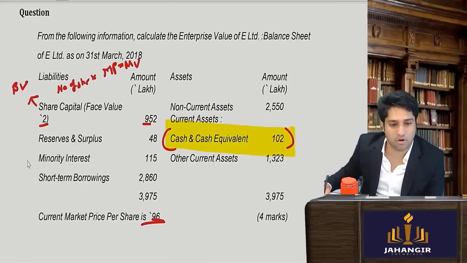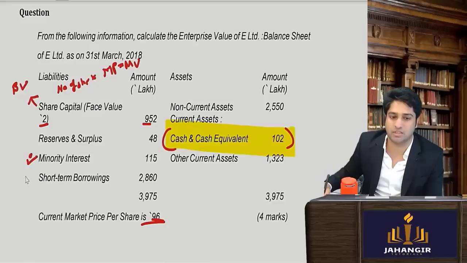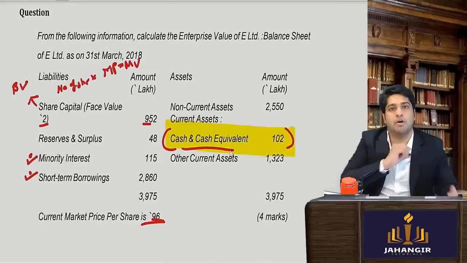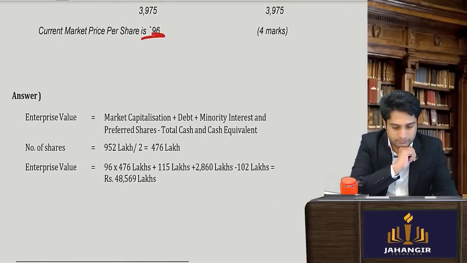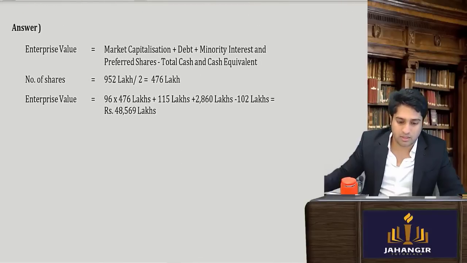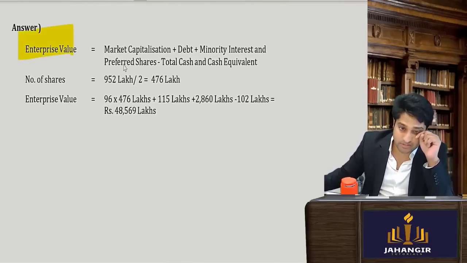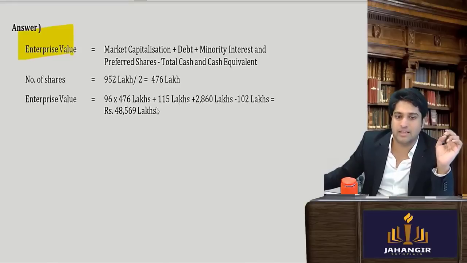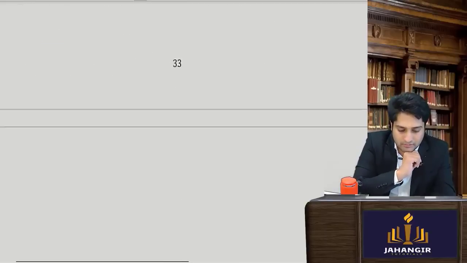Then I will have to pay off the minority shareholders. I will have to pay off the short-term borrowings. So I'll add up all of these things that I have to pay off, and I will use the cash to pay off the people. Okay. So enterprise value is given. We find out first the market value, and then we do the calculation. Clear till here?